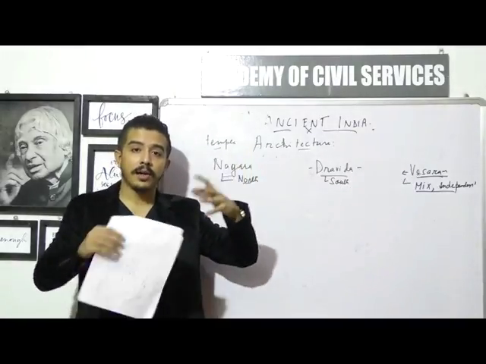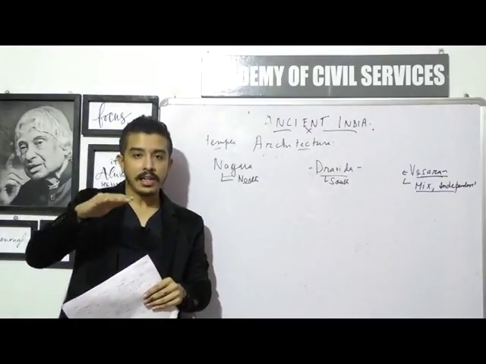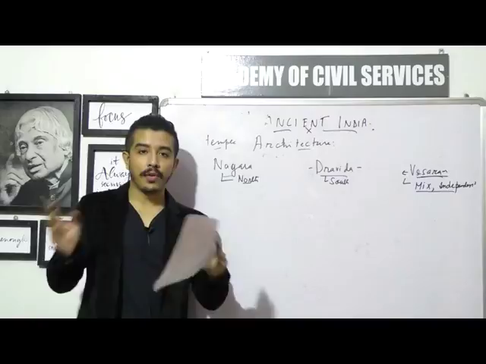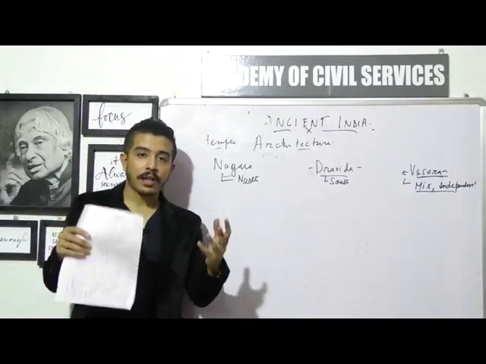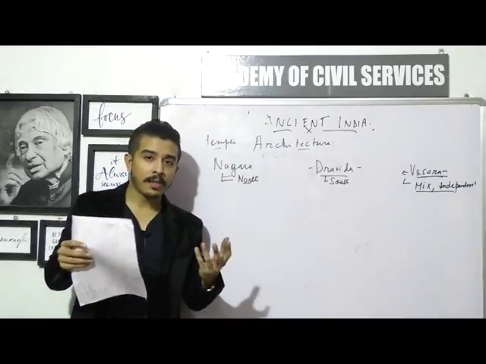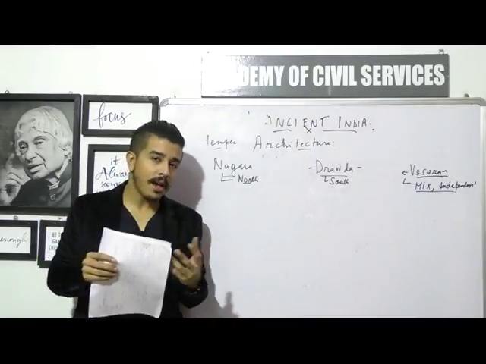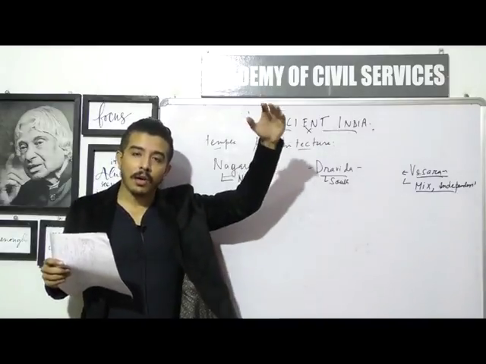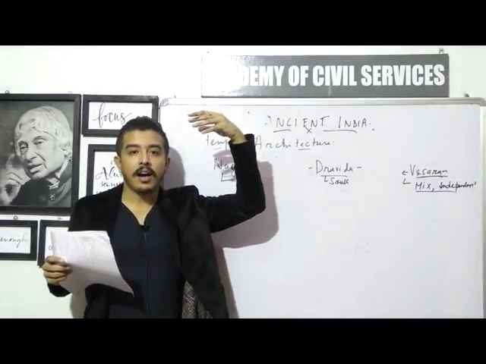Then we'll talk about the temples found in Eastern India, like in Bengal, Assam, and Orissa. And then we'll also talk about the temples found in Western India, like in Gujarat and Rajasthan, temples like the Dilwara temple on Mount Abu. And then we'll talk about the topmost part, Kashmir, as well.